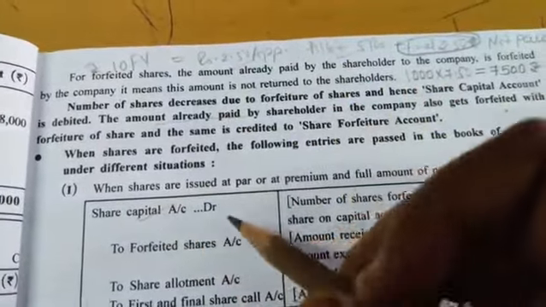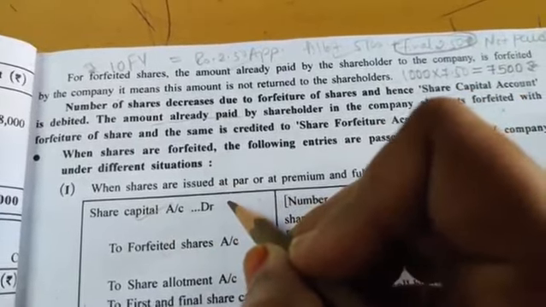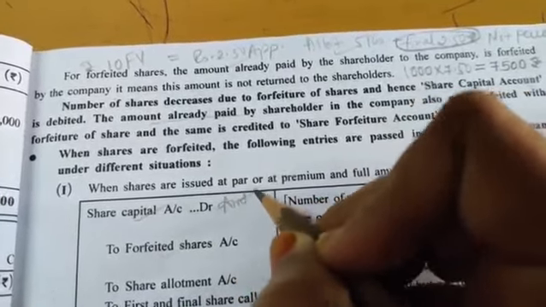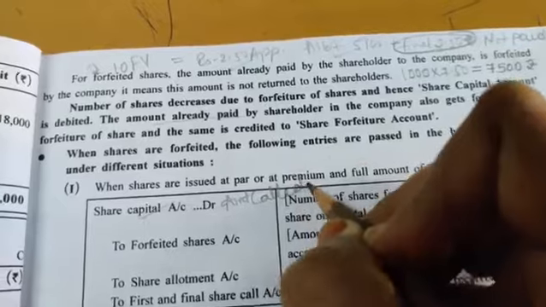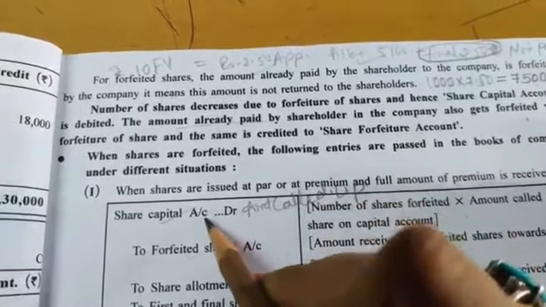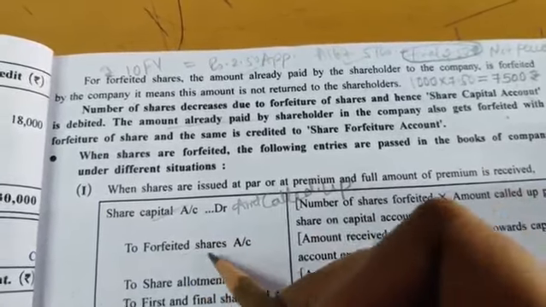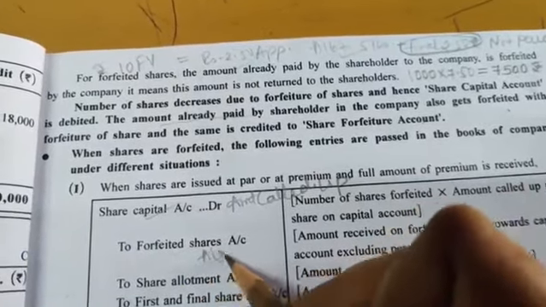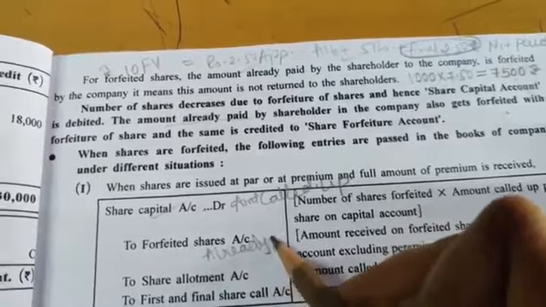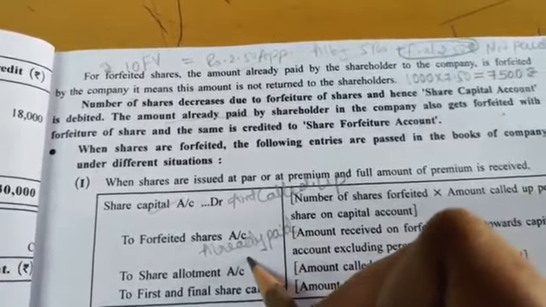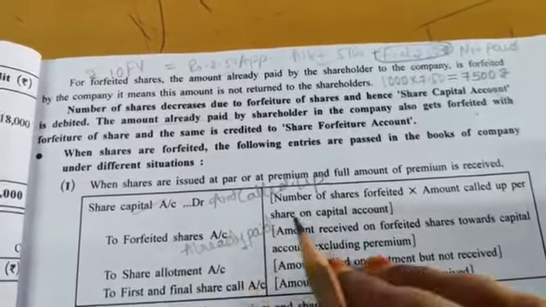Here share capital means the amount called up. Whatever the company has called up till yet, that amount is to come here, in the share capital account. And here in the forfeiture account, whatever is already paid, that amount will come. This will be more clear when you do the journal entries.